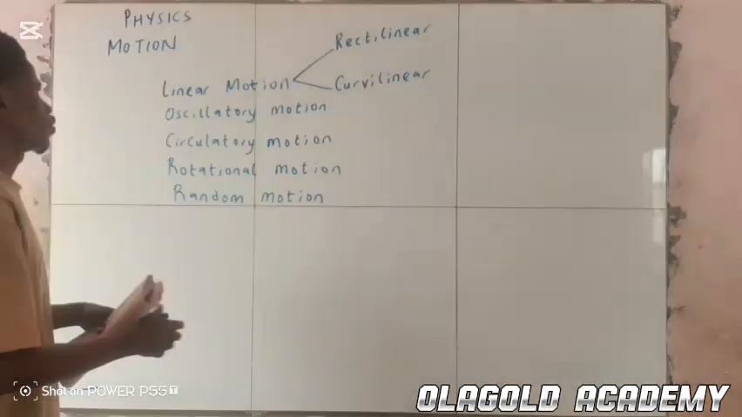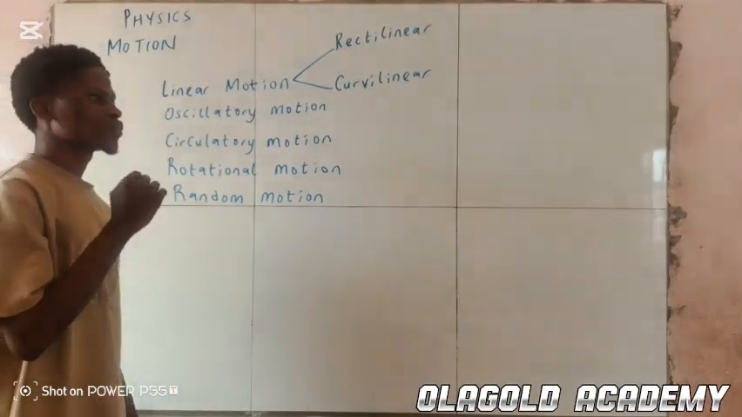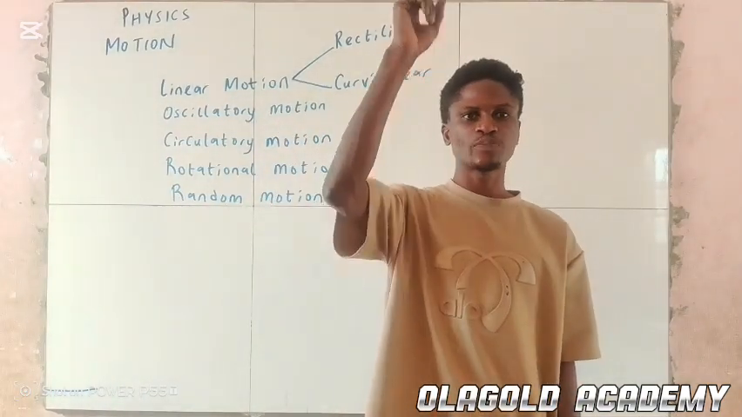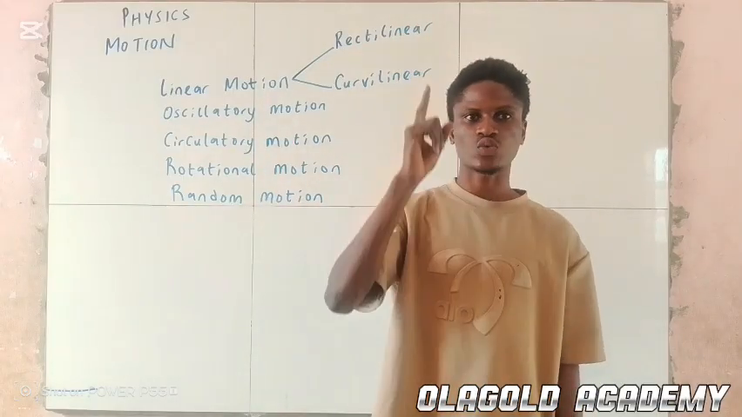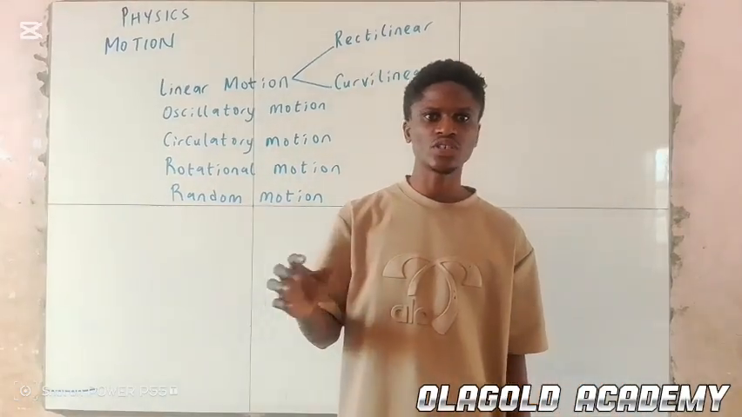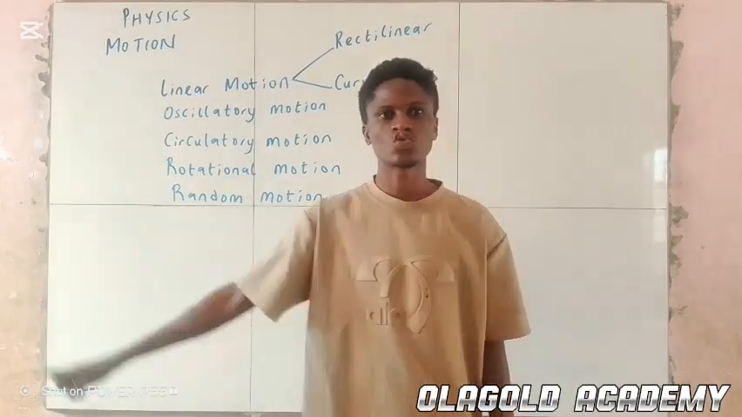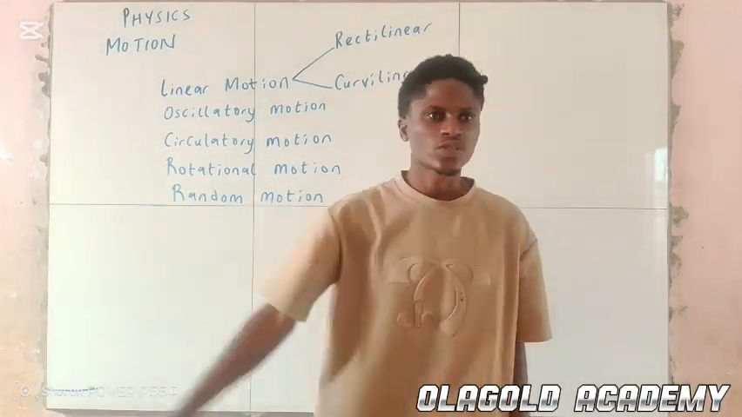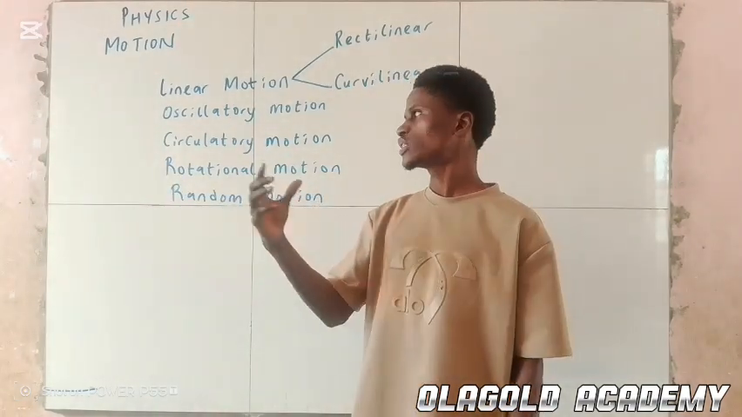Alright, so we have oscillatory motion. Oscillatory motion is the movement of a body to and fro on a fixed point. That is what we call oscillatory motion. An example is the swing in the children's playground, where they swing to and fro. That swing is an example of a body undergoing oscillatory motion.